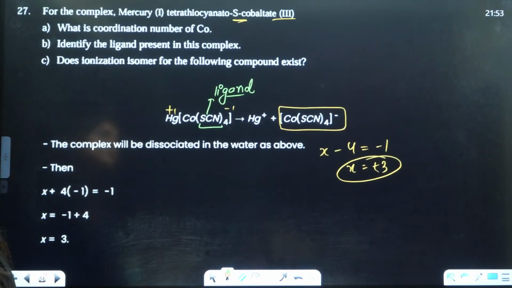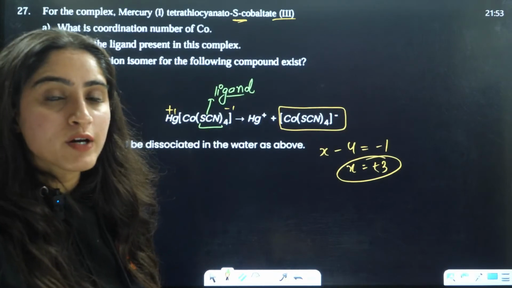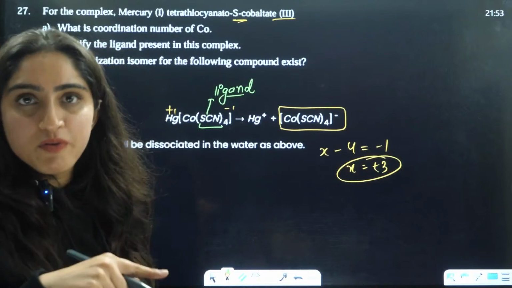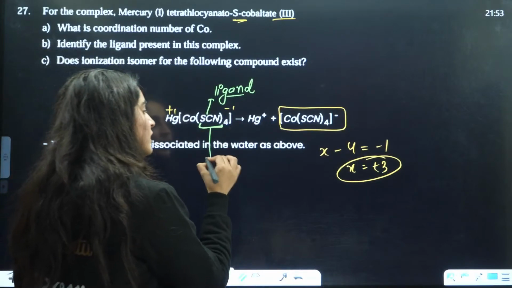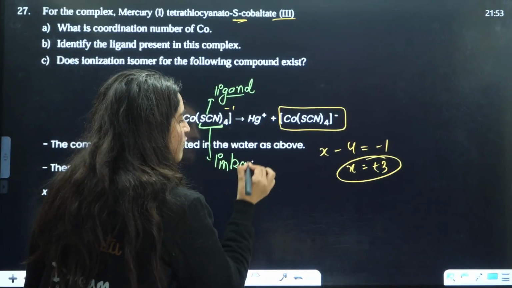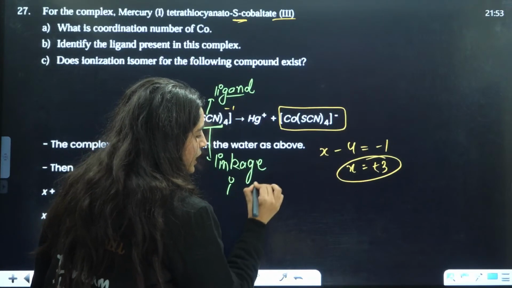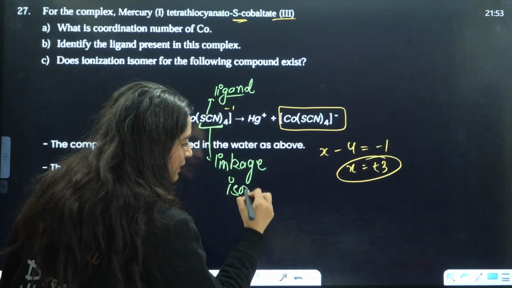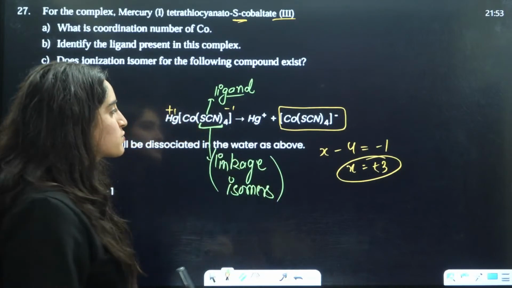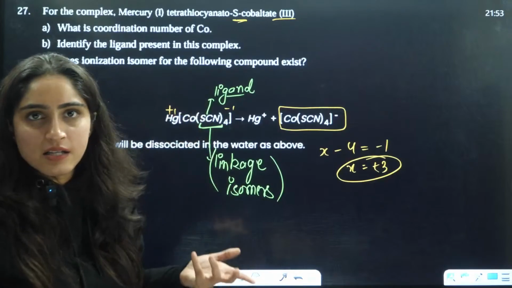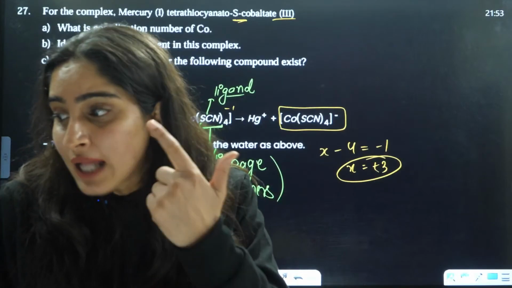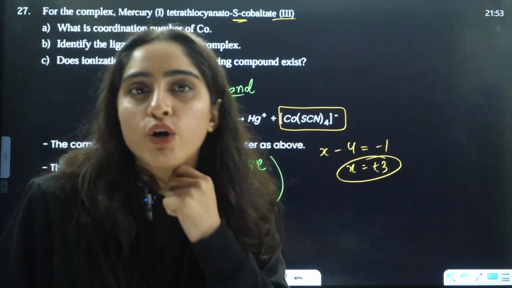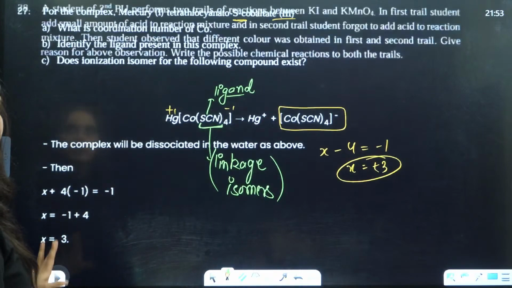Does ionization isomer for this compound exist? No. Ionization isomer will not exist, but linkage isomer will exist, because SCN is an ambidentate ligand. Ionization isomerism would require Hg to act as a ligand, but Hg cannot act as a ligand, and SCN cannot act as a counter ion. That is why ionization isomerism will not occur, but linkage isomerism will occur here.